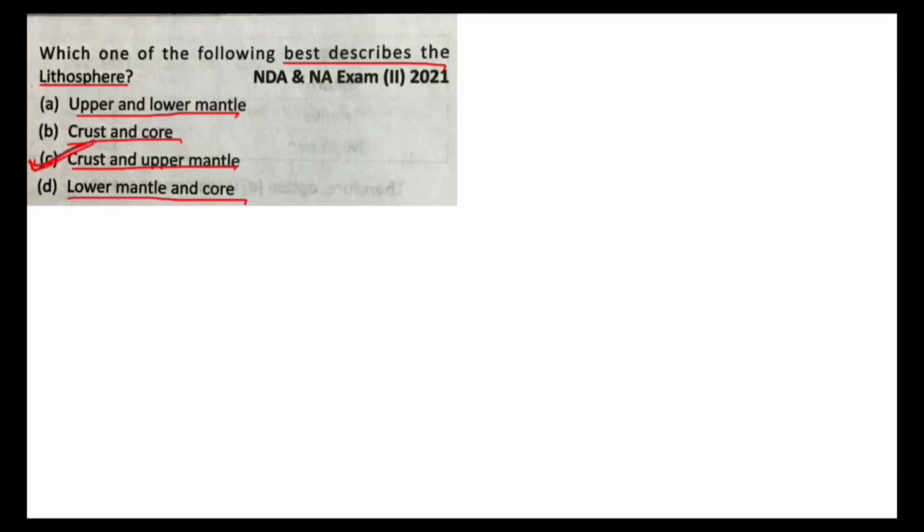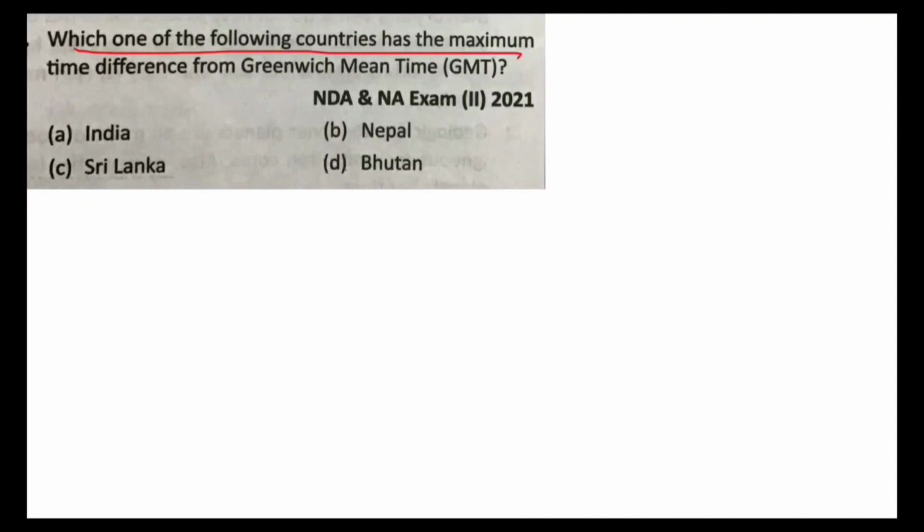Next. Which one of the following countries has the maximum time difference from Greenwich Mean Time? India, Sri Lanka, Nepal, Bhutan. So among all these countries, which is farthest from the Greenwich Mean Time, that is Bhutan. So D, Bhutan is correct.